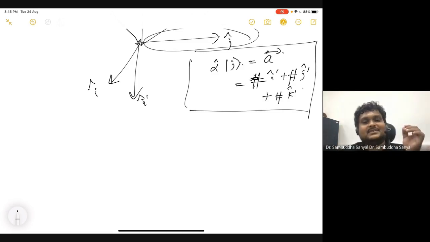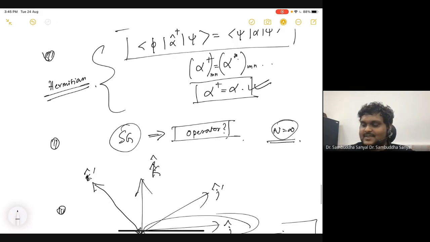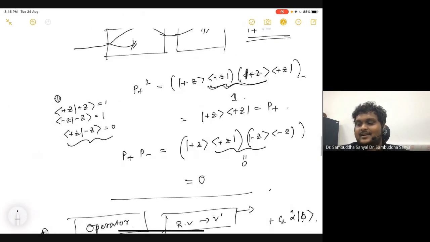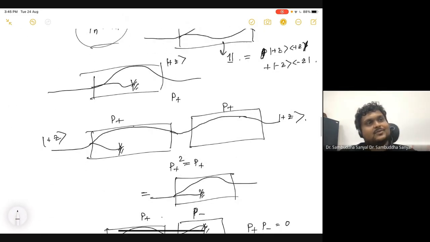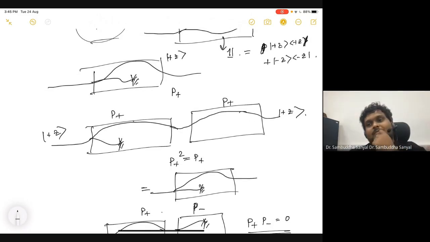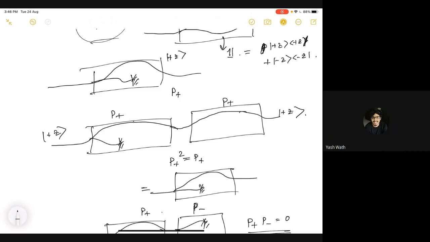So I suggest you follow one book, and that is Sakurai. Everything I'm talking about is there in Sakurai. The lecture is a hybrid of all the books I read when I made it, and I specify all the books I consulted for each lecture in the reference section.